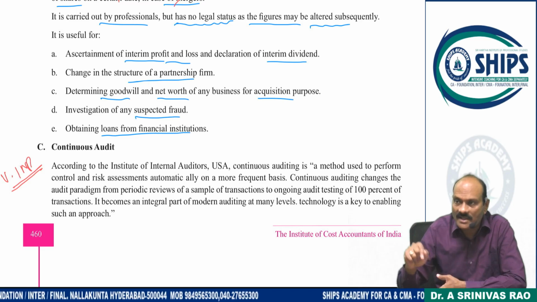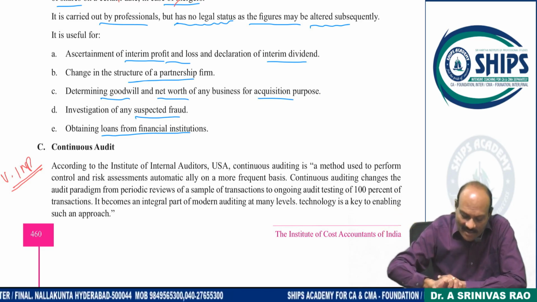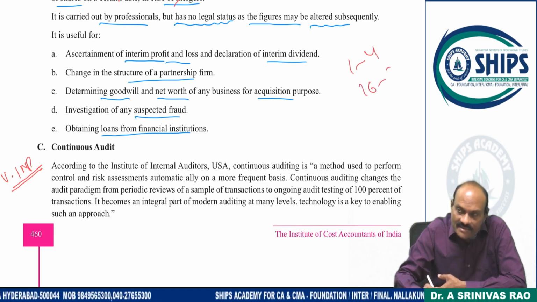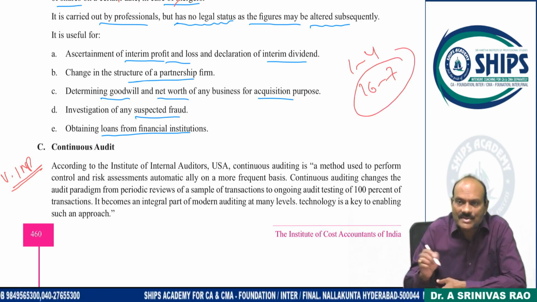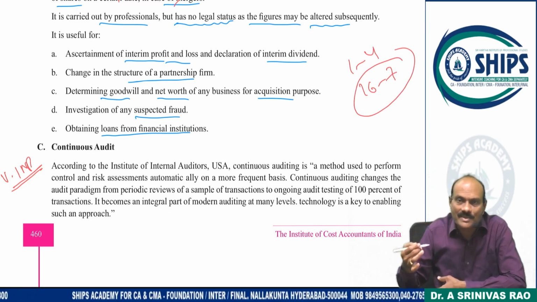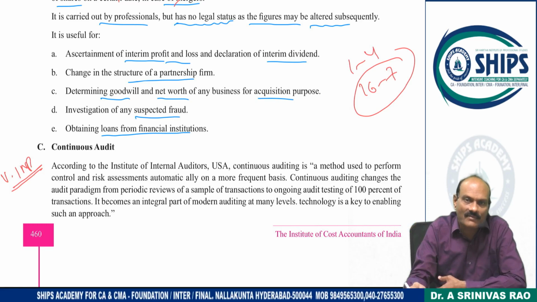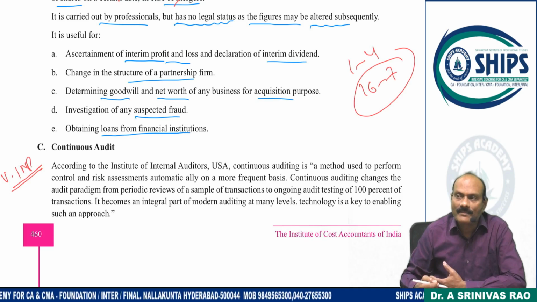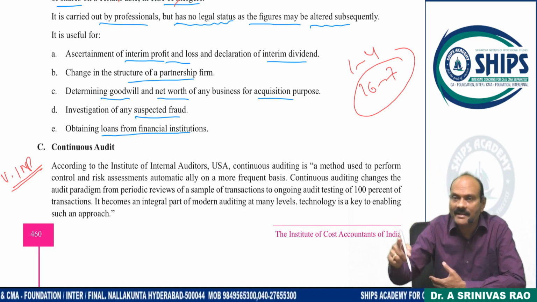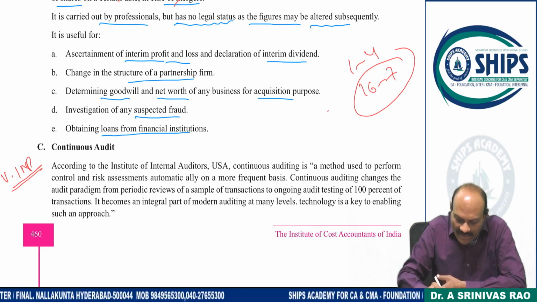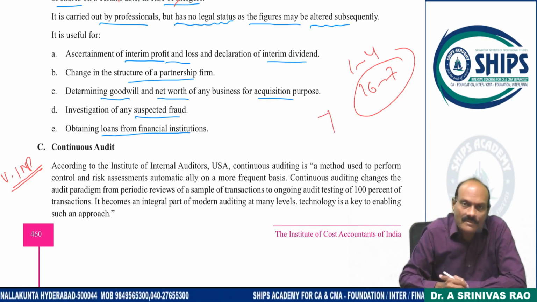Next time when they come on August 16th for audit, they won't start the audit again from 1st April or 1st July, but from 16th July. Where they completed last time, the continuation will be there. The audit was completed up to 15th July; when I come for the next audit, I take the books of only 16th July onwards. So the previous figures which were audited may be tampered with by the client's assistants. For example, 1 is there. They may convert it into 7.